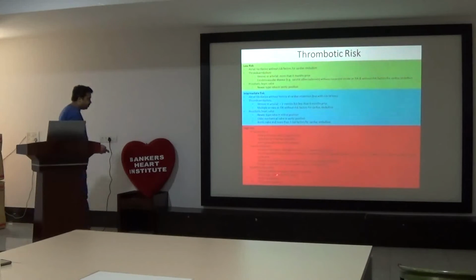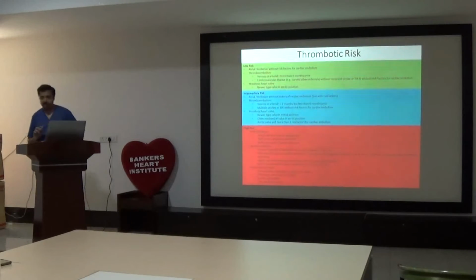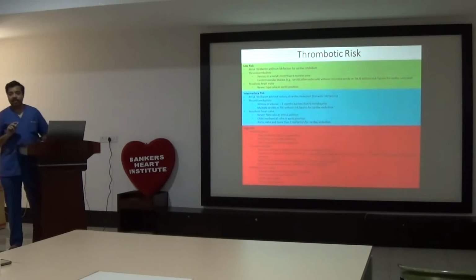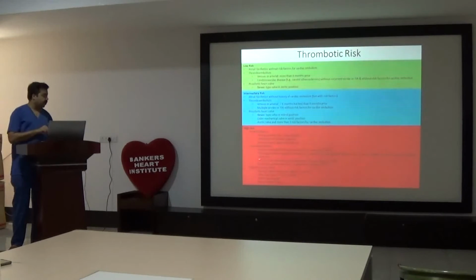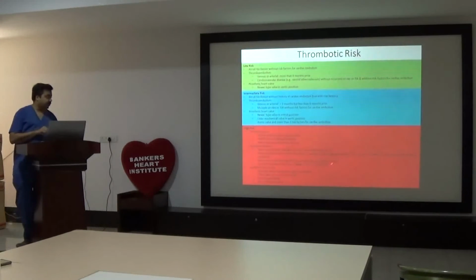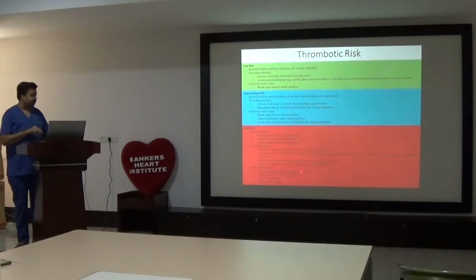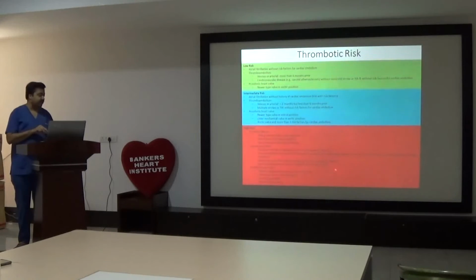And recurrent arterial or idiopathic venous thrombosis, recurrent arterial thrombosis also comes under high risk. Acquired hypercoagulable state, high risk, like factor V Leiden mutation, antiphospholipid syndrome. Venous or arterial thromboembolism within the preceding 3 months. Acute intracardiac thrombus visualized by echocardiography, very high risk.